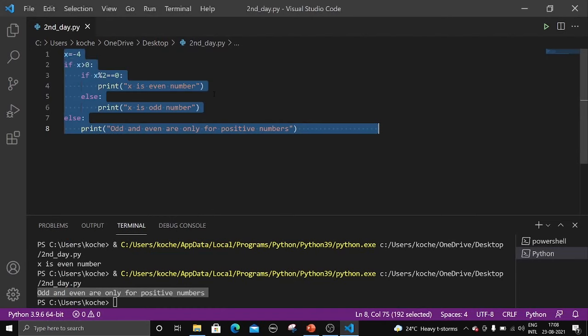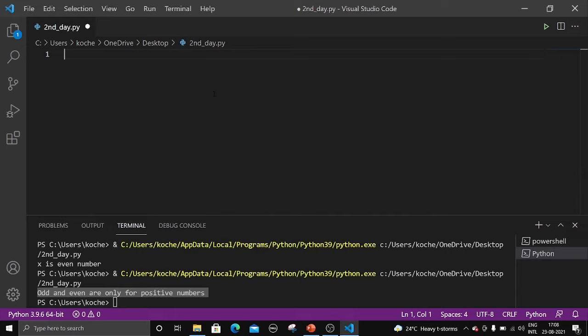So let me clear this one. What else can we take? Okay, let me take a string right now. I will tell you a new thing, which is finding the length. So let me take a string: my string equal to, let me take any word here, power. If you want to find the length of the string, length is nothing but the number of characters of the string, right? What is the length of POWER? 5 characters, nothing but 5.